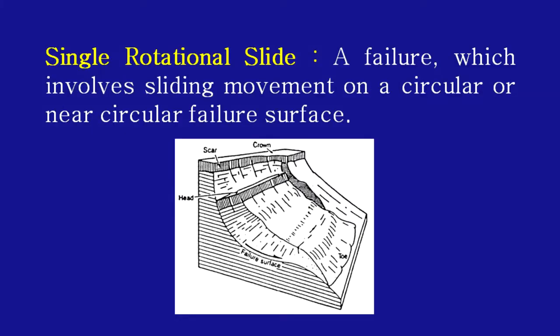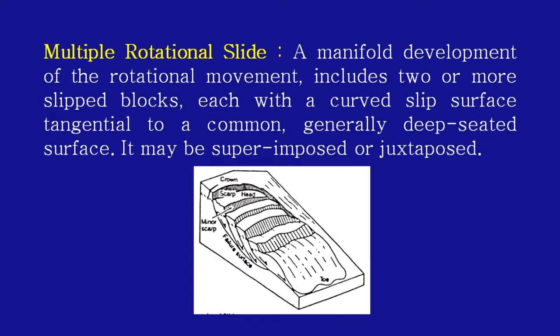Single rotational slides are a failure which involves sliding movement on a circular or semicircular failure surface. Multiple rotational slides are a manifold development of rotational movements that includes two or more slip blocks, each with a curved slip surface tangential to a common, generally deep-seated surface.